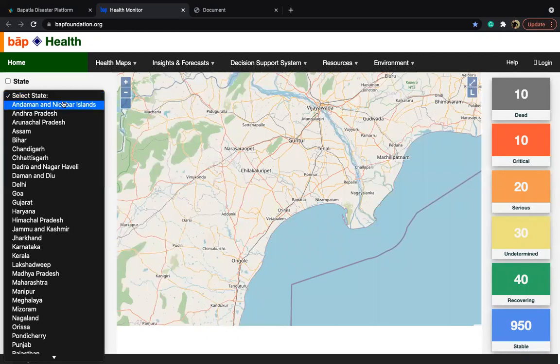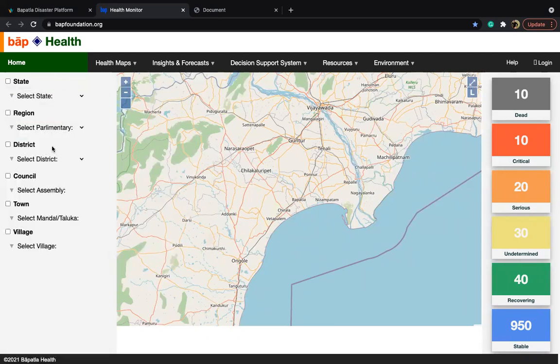Through this portal, we can monitor the disasters from Andaman Nicobar Islands to West Bengal, 29 states and 9 union territories. Hierarchically, we know the administrative structure will be something like this: state, region, district, council, town, village. For each of these administrative hierarchies, we have central teams, state teams, district teams, and down to the municipality level.